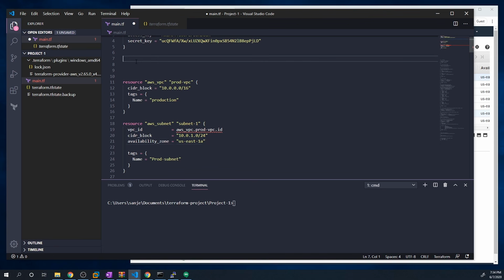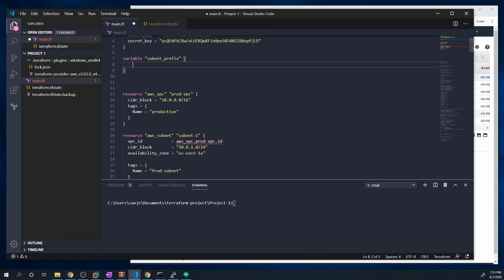And to define a variable in Terraform, it's very easy. All you have to do is just type in variable and then the name of the variable. So we can give it any name. I'm just going to call this subnet_prefix. Okay. And within this variable definition, we can pass in three arguments or three parameters. And all three of them are completely optional. So we can technically leave this empty. But the three options are we can give it a description.